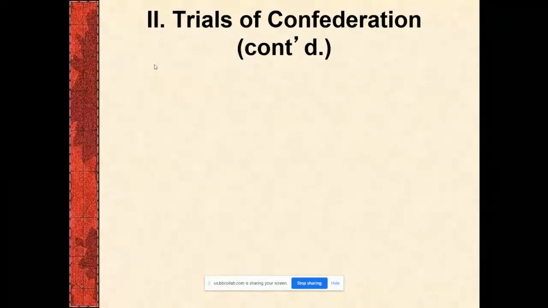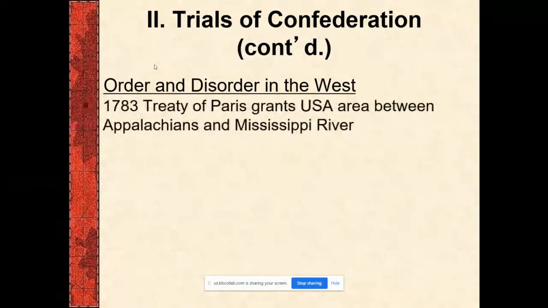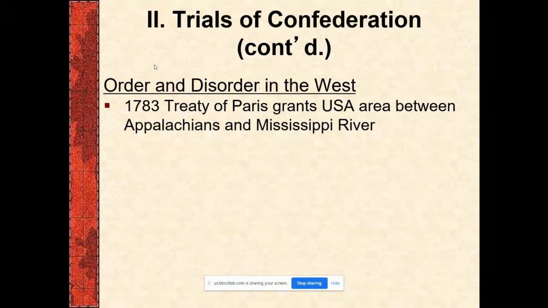And it doesn't work very well, right? As we discussed, there's a lot of weaknesses in the Articles of Confederation. So the first couple of years, 83 to say 85, 86, they're trying to work out the kinks. This is the first time really in the world that colonies have won their independence and decided to start their own type of government, right?